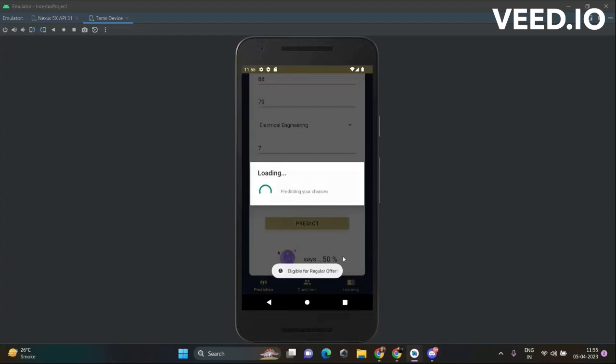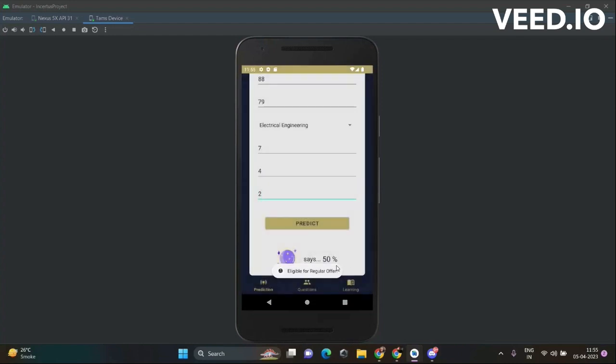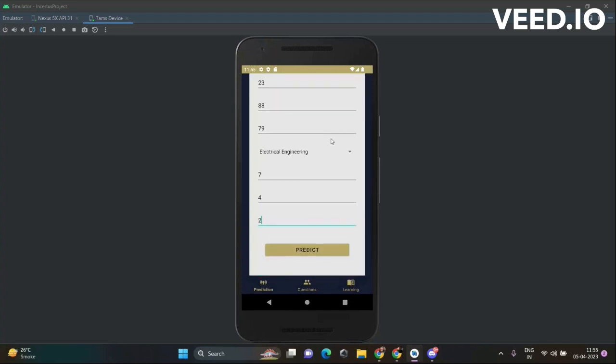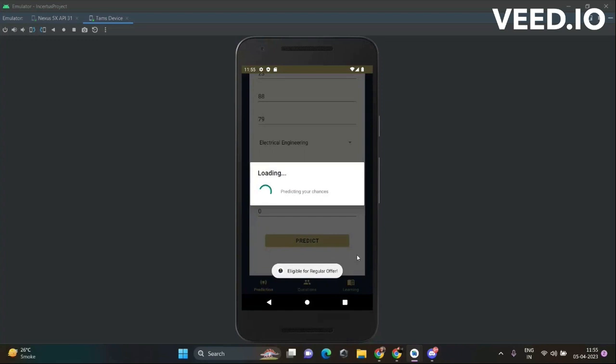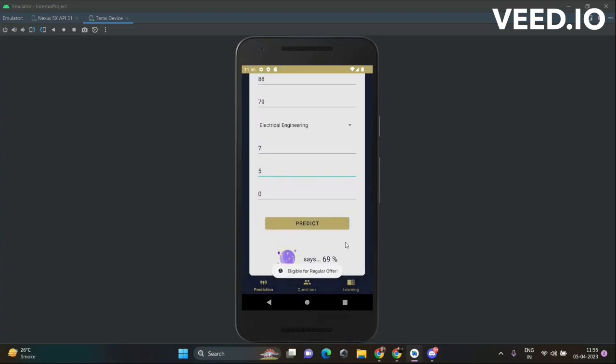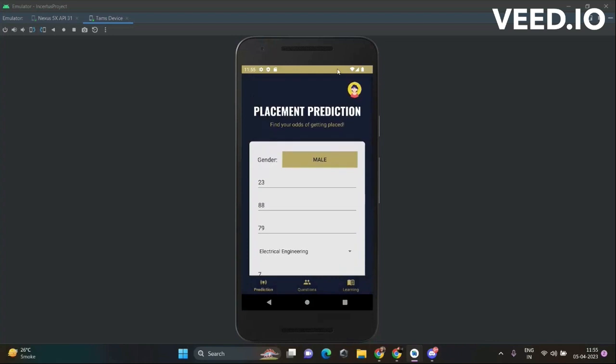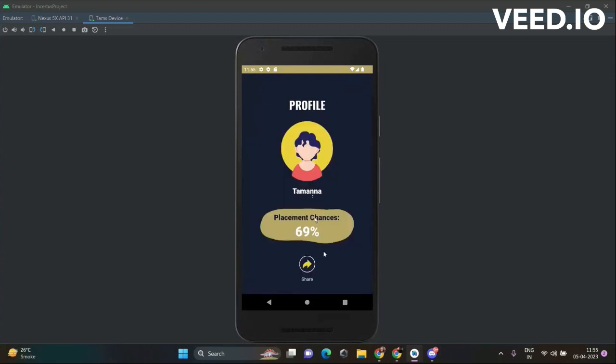And when I click on predict, it gives me an option saying 50% that I am eligible for a regular offer. Let's say if I manipulate this data a little, suppose I give 0 backlogs and number of internships is 5. Then I get my chances are 69% and I'm eligible for a regular offer. Now here on top, you see the profile icon. It displays my name and my placement chances and gives me an option to share my placement chances.